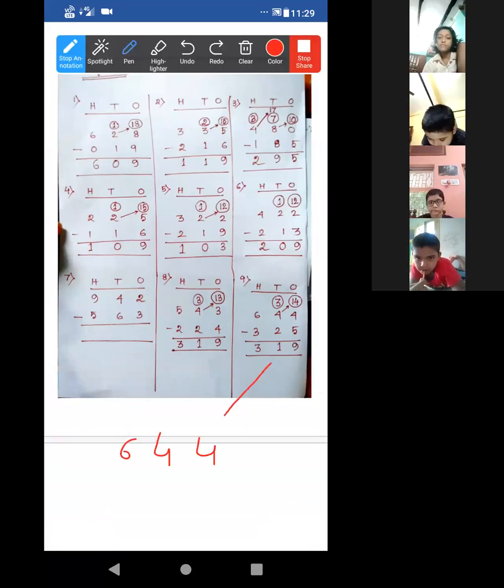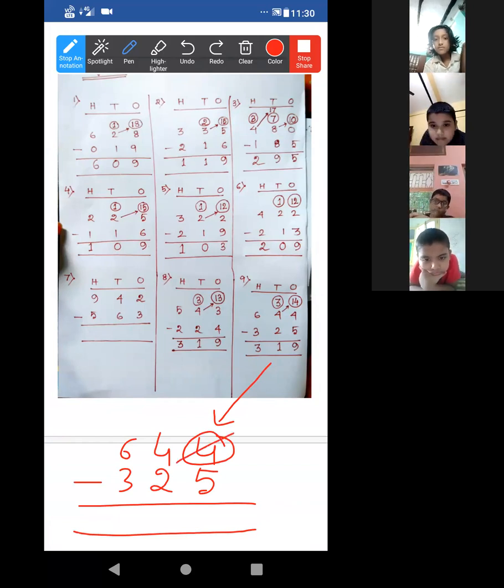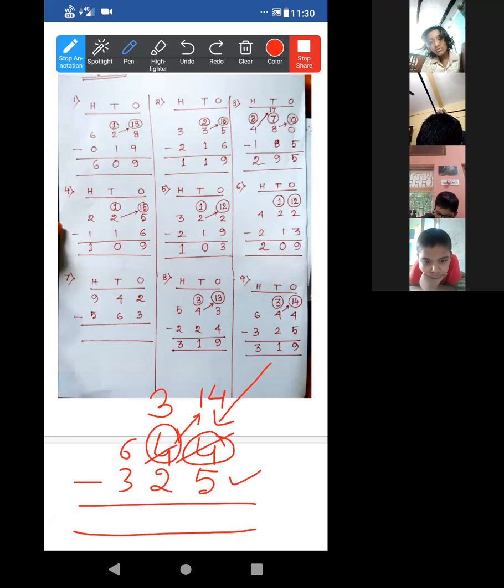Number 9, it is given 644. I am writing over there. And 325. Look, this 4 will be becoming, as it is less than this 5, so it will be becoming 14. How? 1, we have borrowed from this 4. So this 4 will be becoming 3. Bas, done. Now start to count. Okay.